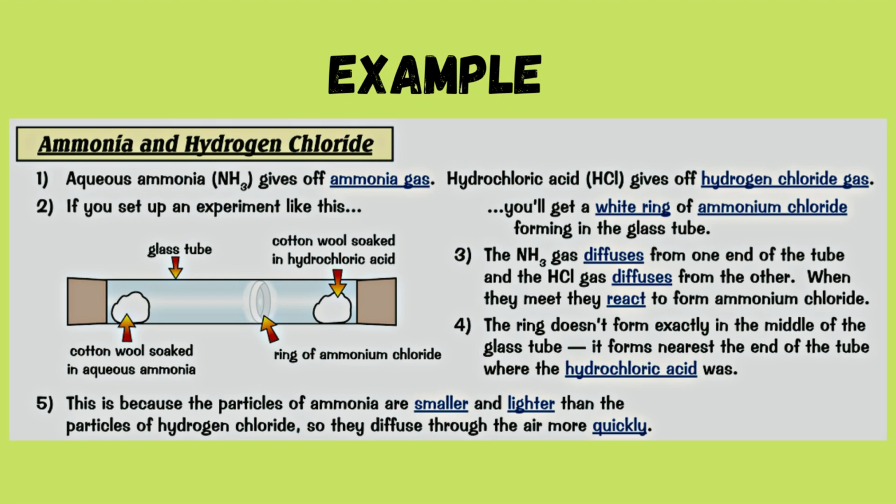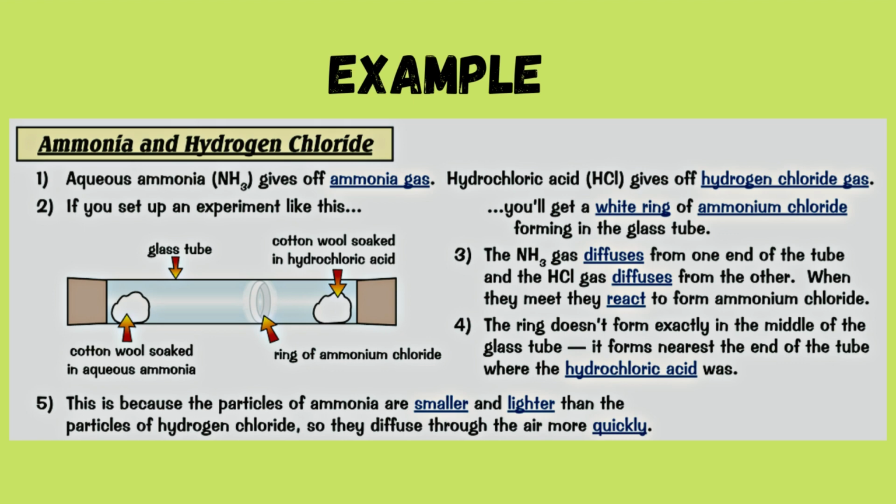Reaction between ammonia and hydrogen chloride. Aqueous ammonia gives off ammonia gas. Hydrochloric acid, HCl, gives off hydrogen chloride gas. If you set up an experiment like this, you will get a white ring of ammonium chloride forming in the glass tube. The ammonia gas diffuses from one end of the tube and the HCl gas diffuses from the other. When they meet, they react to form ammonium chloride.